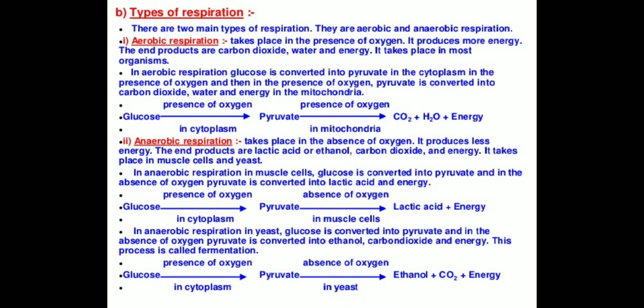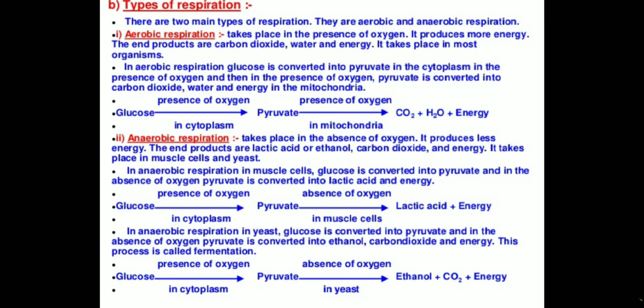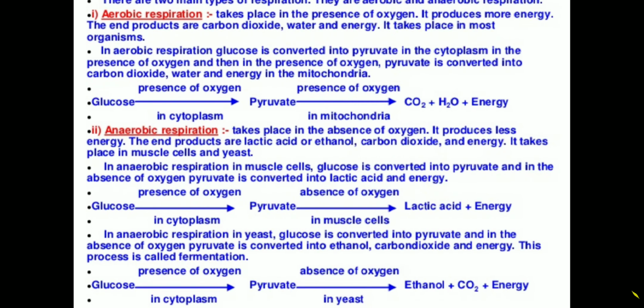Here we are seeing the reaction. We can see the glucose. Glucose is absorbed by the villi, right? In the presence of oxygen, in the cytoplasm. This is another question for you. The first step of respiration takes place in the cytoplasm, right? It is then changed into pyruvate.